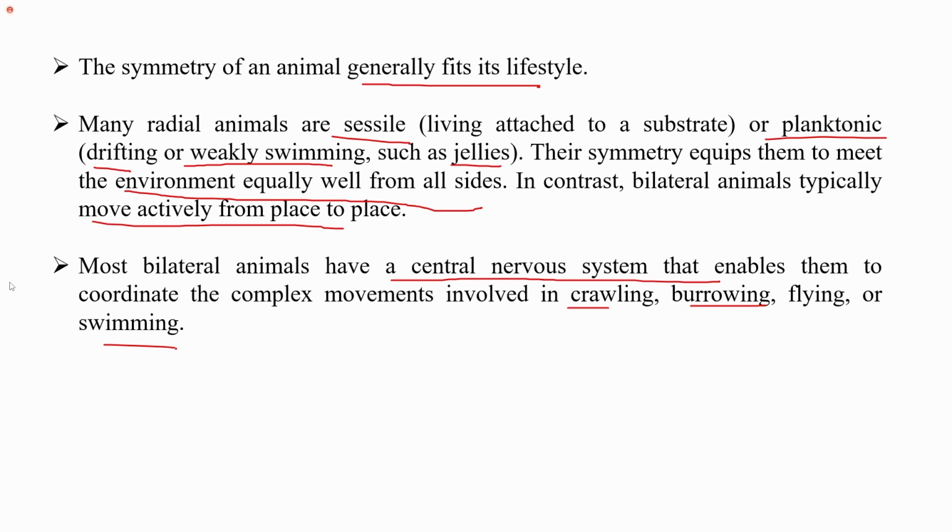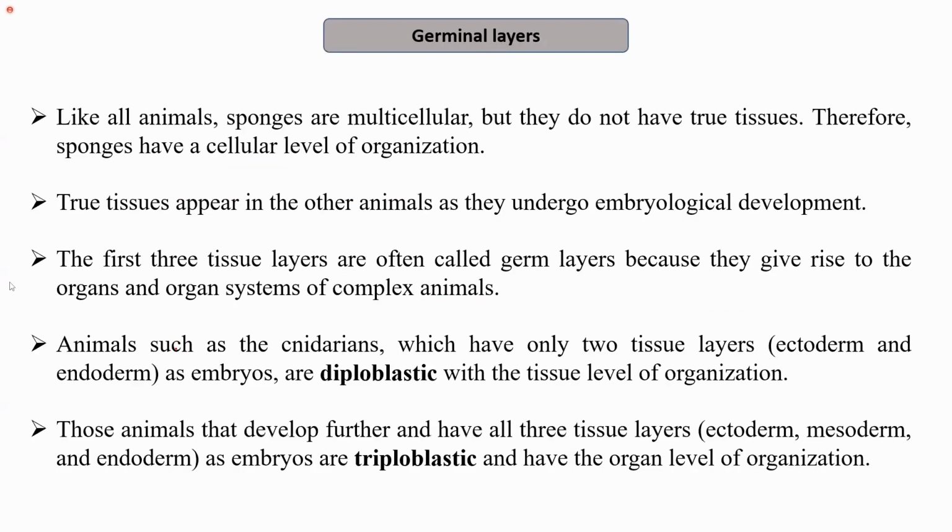For example, in most bilateral animals, the nervous system or the CNS, like the head, which is the controlling unit, is usually located at the anterior end of the organism.